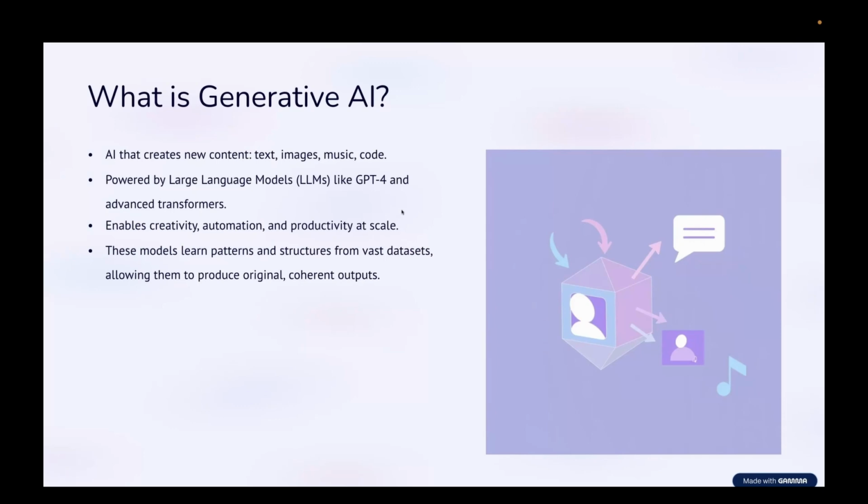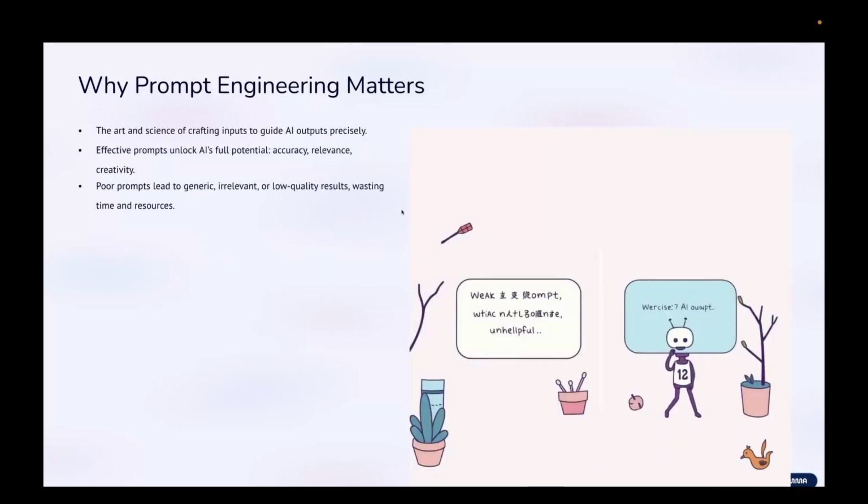We're going to simply talk about generative AI and I'm going to talk about prompt engineering, which is the basic aspect of this particular course. We are going to extensively see what is prompt engineering. And prompt engineering is simply the way of crafting our inputs, the commands that we give to AI, so that it gives us the best results. There are people you might have seen who use ChatGPT. They just talk to it like it's a human. Well, it is not a human. It requires specific inputs to produce the best output. And that is what we are going to talk about in this course the most.